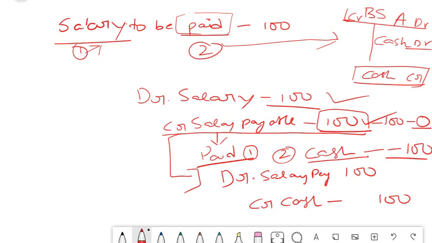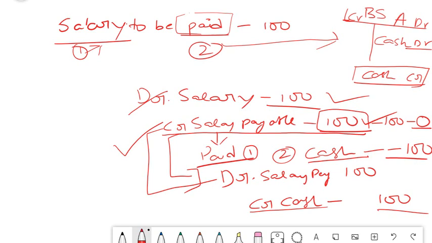So what happens ultimately? Your payable account gets knocked off. That means your liability is over. There is no longer a liability in the balance sheet. So there is only the expense of 100 which you should record in your profit and loss account, because that is your actual expense which you incurred, and then your cash balance decreases by 100. So you show a credit of cash balance of 100. So this is the net entry that happens. Hope this is understood by you.